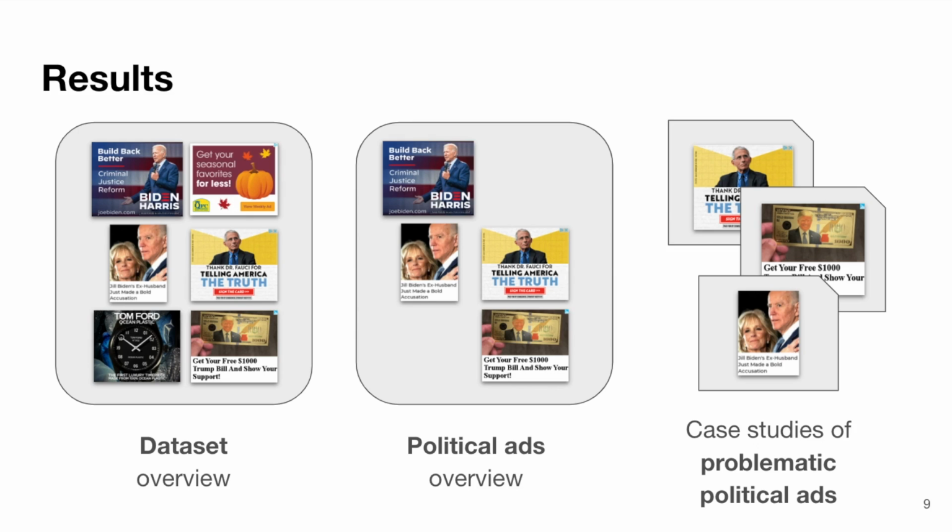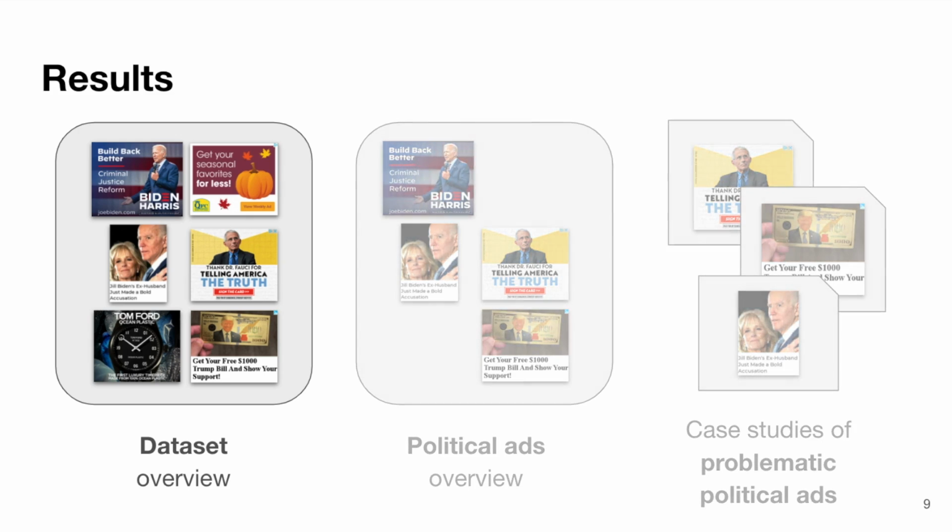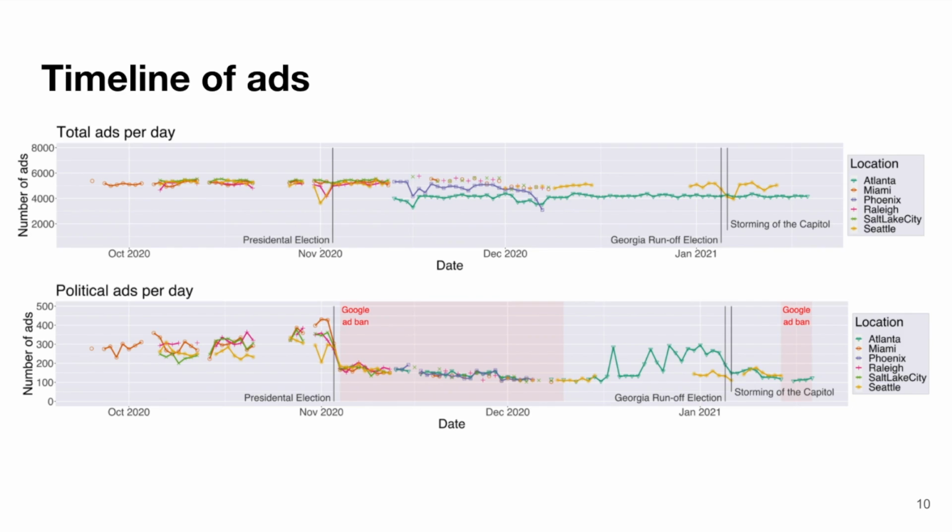Next, we'll talk about selected findings from 3 aspects of our results, starting with an overview of the entire 1.4 million ad dataset. These graphs show the number of ads and political ads that we collected over time, where each line represents the number of ads seen by a particular crawler.